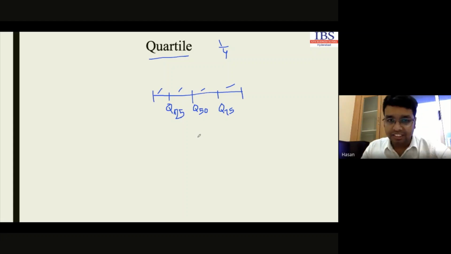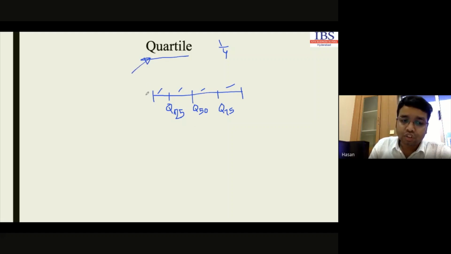Is that clear? Yes, sir. Now we use this to identify the quartile position. To identify the quartile position, we use the same formula we use for median. The formula is L plus N. In case of median, we divide the data into 2 parts, that's why it was 2. But in case of quartile, we divide into 4 parts, that's why it will be 4 now.